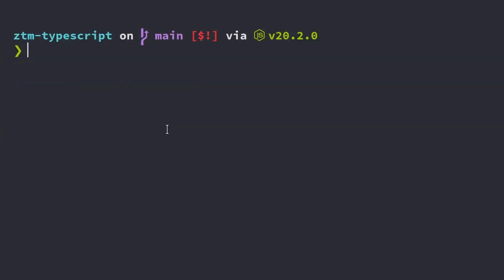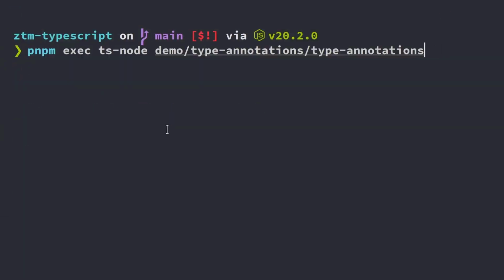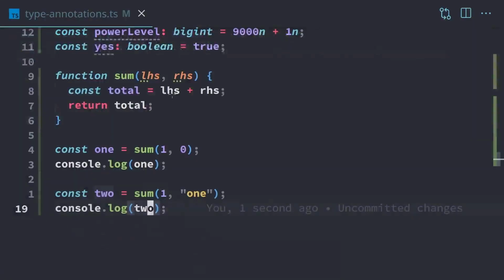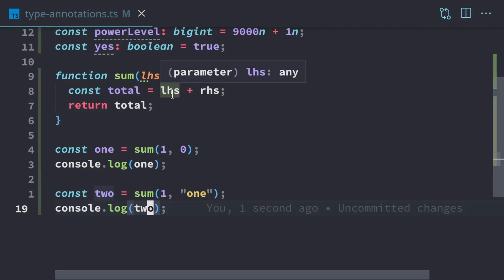To run this, we'll run the type annotation file. So we just use pnpm exec as we have been doing, and we run that with .ts. And so here are our results. Our first result is 1 plus 0 equals 1, and we get the number 1. And our second result is this string. It has a number 1 here, and then the character 1. And that's because we gave 1 as a string to the sum function.